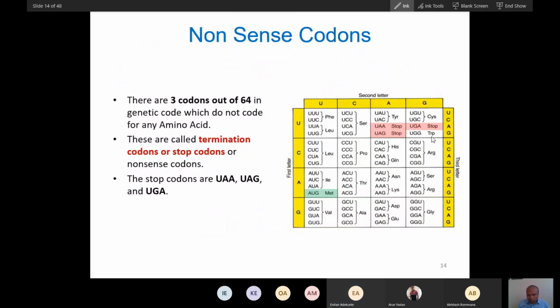And if you see A in the middle anywhere, except in the stop codons, these are all acidic, basic or amide amino acids. Histidine is a basic amino acid. Glutamine is an amide, asparagine is an amide, lysine is a basic amino acid.